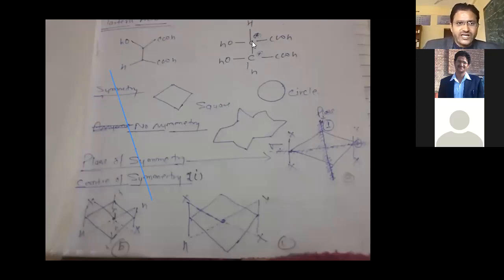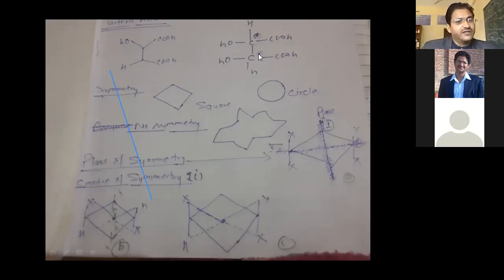So if I think about this carbon, here 4 groups are different. It means this carbon is a chiral carbon. You can see the star here; I mark a star here. It means it is a chiral carbon, right? Going downside here, you can see the 4 groups are also different, right?